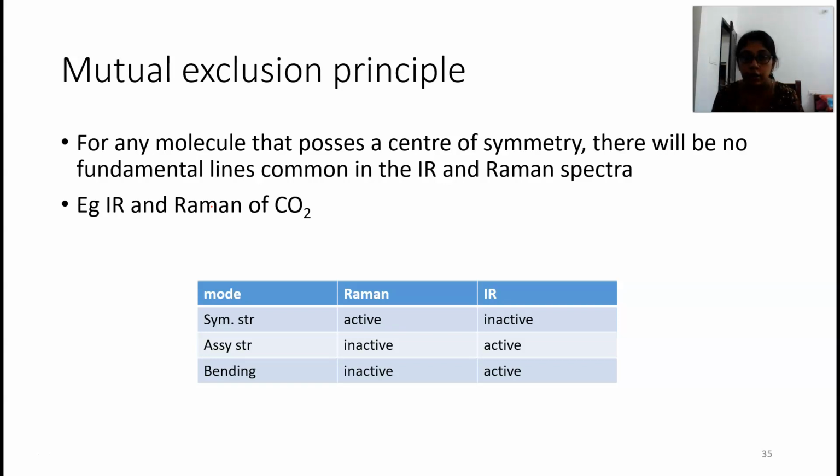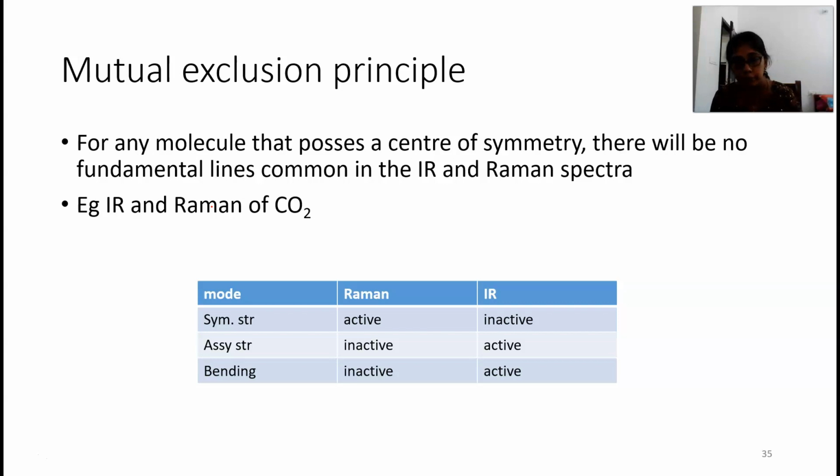That is, if you have a molecule that possesses a center of symmetry, there will be no fundamental lines common in IR and Raman spectra. You consider a molecule; if the molecule has a center of symmetry, there will be no common lines in IR and Raman spectra. That is basically our mutual exclusion principle. The only thing you have to identify is whether that molecule has a center of symmetry.